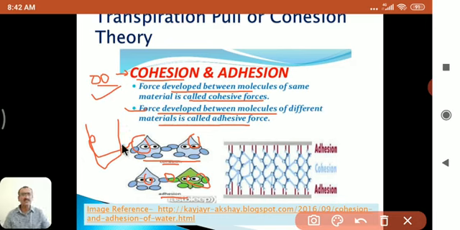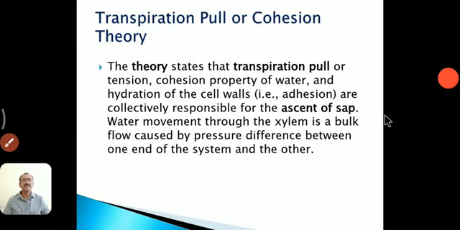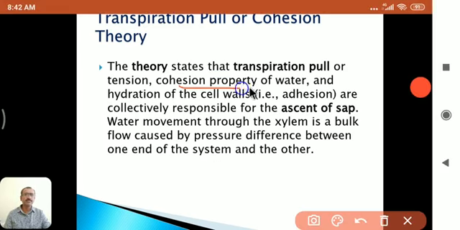And on these three concepts, on these three principles, this theory is based. Let us see one by one. The theory states that transpiration pull or tension, the cohesion property of water, and hydration of the cell wall, which is nothing but adhesion, are collectively responsible for ascent of sap. Not only one principle, not only one force. There are different forces, they come together, and ascent of sap can take place.